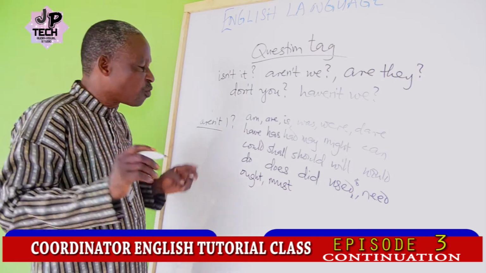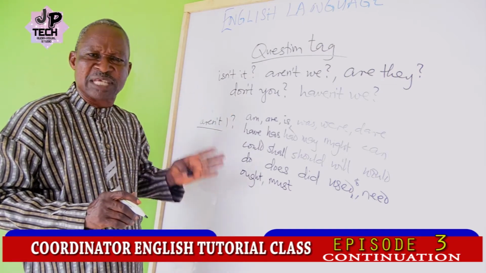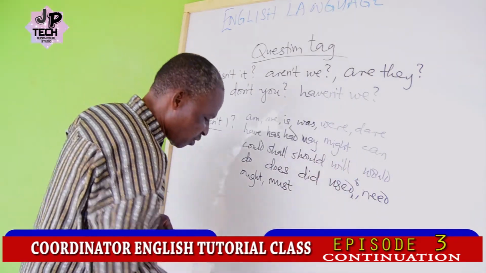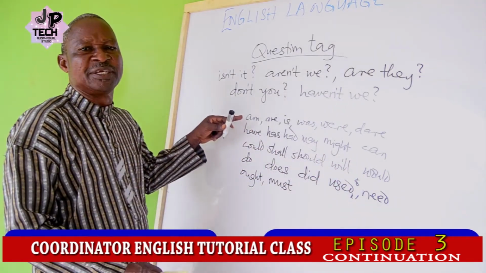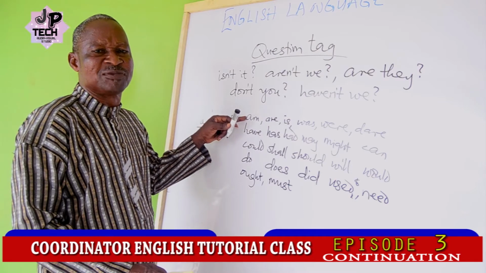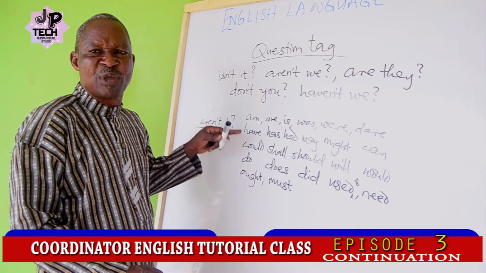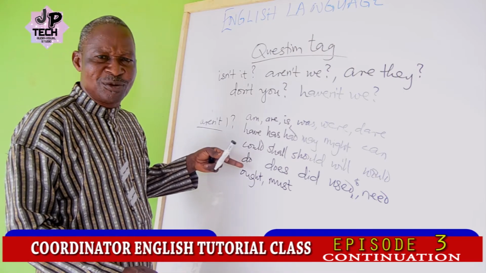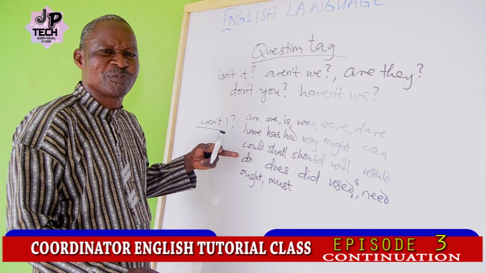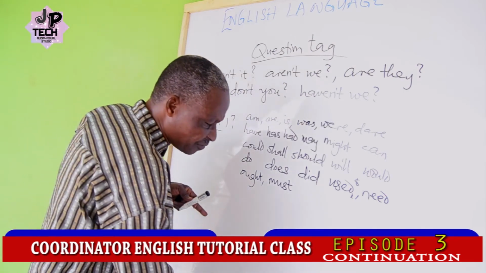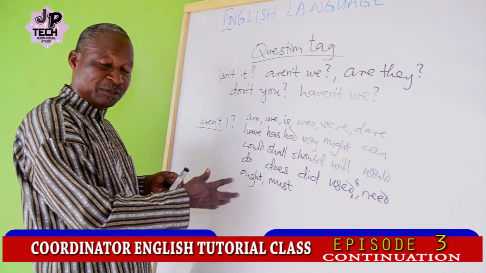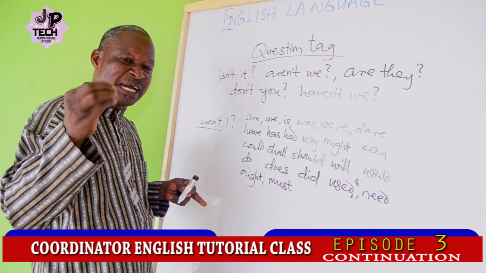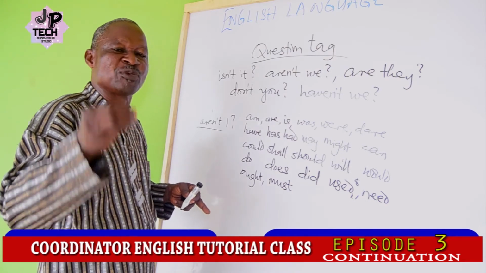In a situation where the operating verb is not an anomalous verb, for example "went", does it mean that we will not form a question tag? No, of course not. Where the operating verb is not one of the anomalous verbs, it is auxiliary "do" that you must employ to form the question tag.